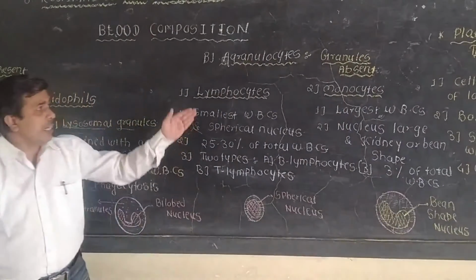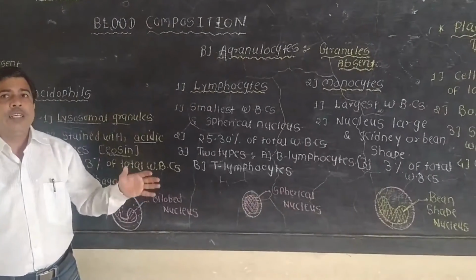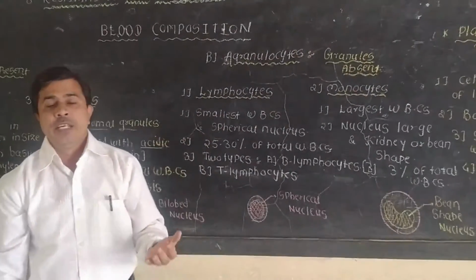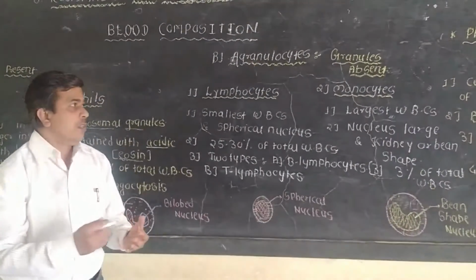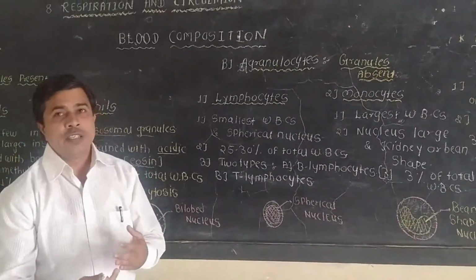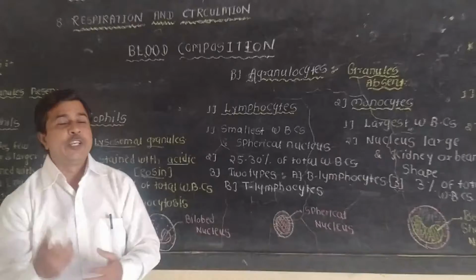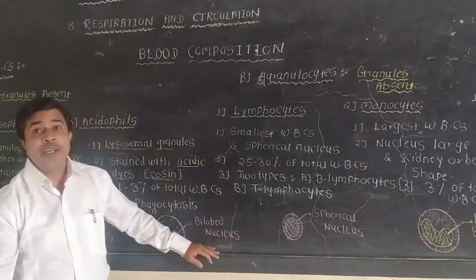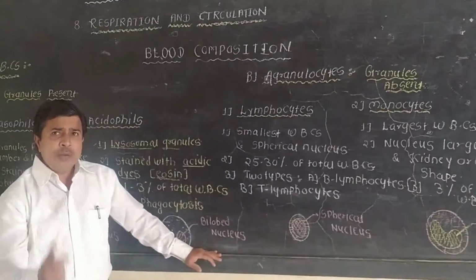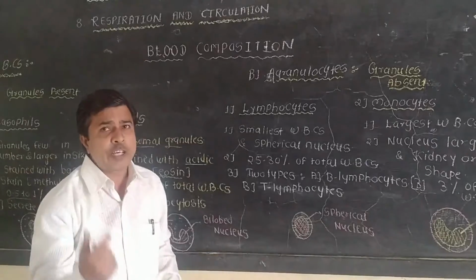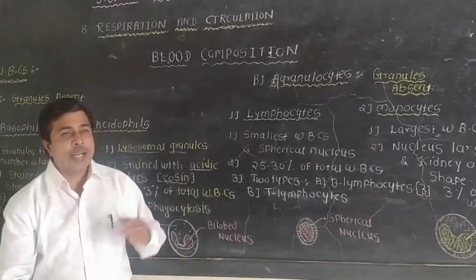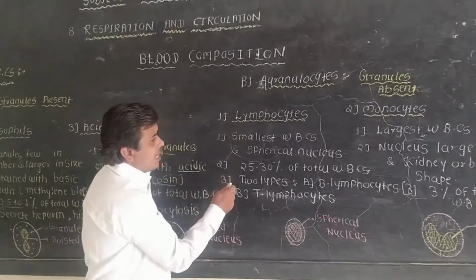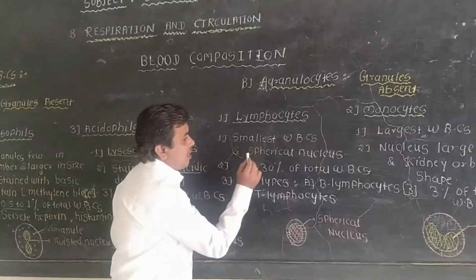Lymphocytes are one of the important types of WBCs related to immunity. In these conditions, during COVID, immunity is most important, so this type of WBC is very important because it helps in the production of antibodies. Then lymphocytes are the smallest WBCs.